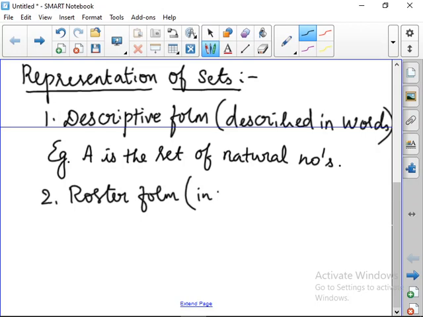Objects with commas. We will write the objects using commas inside the brackets. That is represented by the set in the roster form.